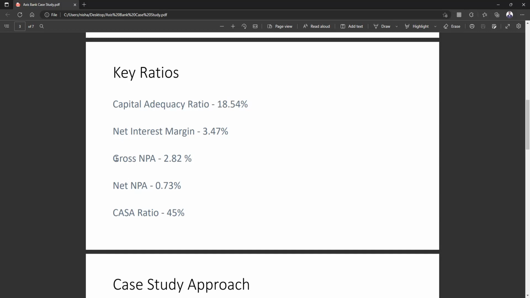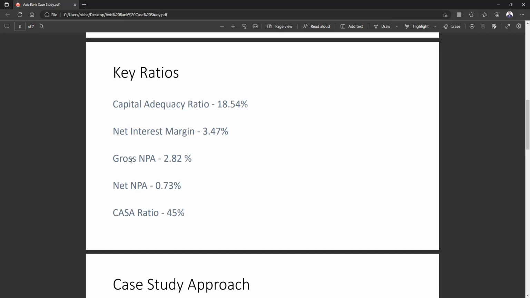Coming to the gross NPA, NPA is non-performing assets. Like if someone has taken a loan from the bank and they are not repaying it, if they don't pay anything for more than 6 months, it will go into their books as NPA, non-performing asset. So this is gross NPA. This is around 2.82%. Anything less than 5% is good. So this is good. And after that, net NPA.